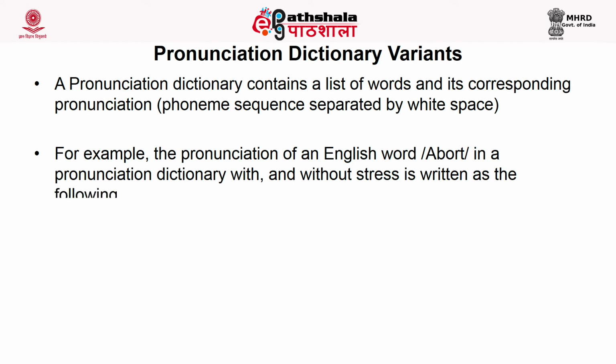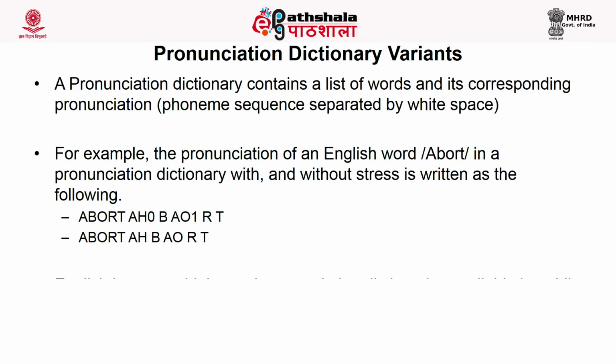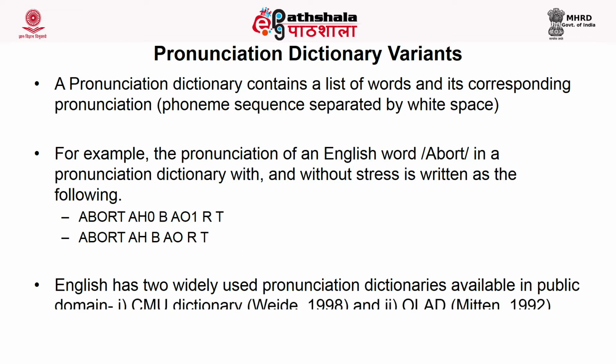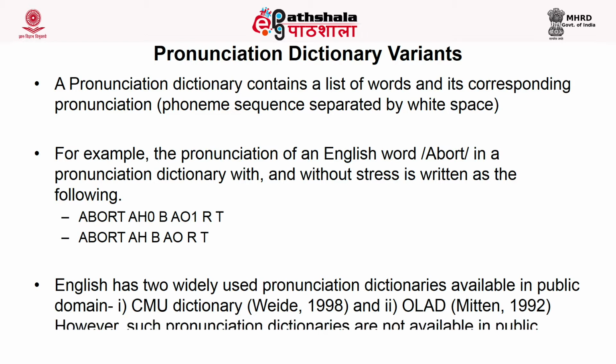As we talked about the pronunciation dictionary, there can be two types of pronunciation dictionary: one which uses stress pattern and another which does not use stress pattern. So for the first one, let's take an English word, abort. In this word there are two vowels. The first vowel is AH, used as a phoneme sequence.